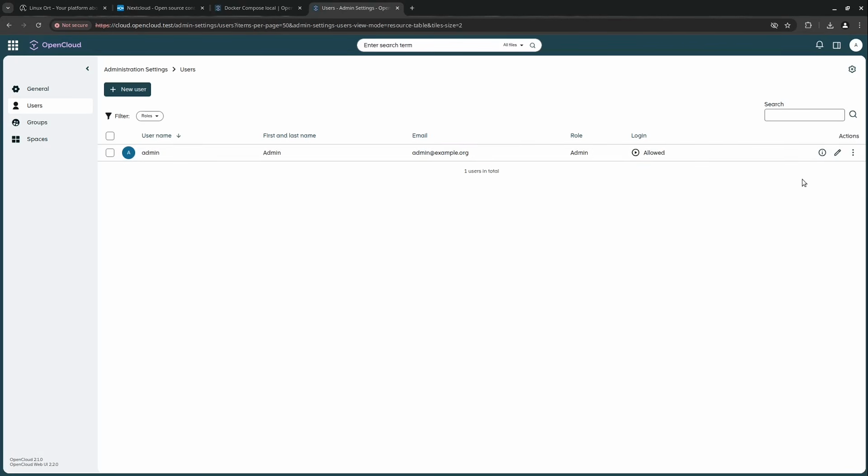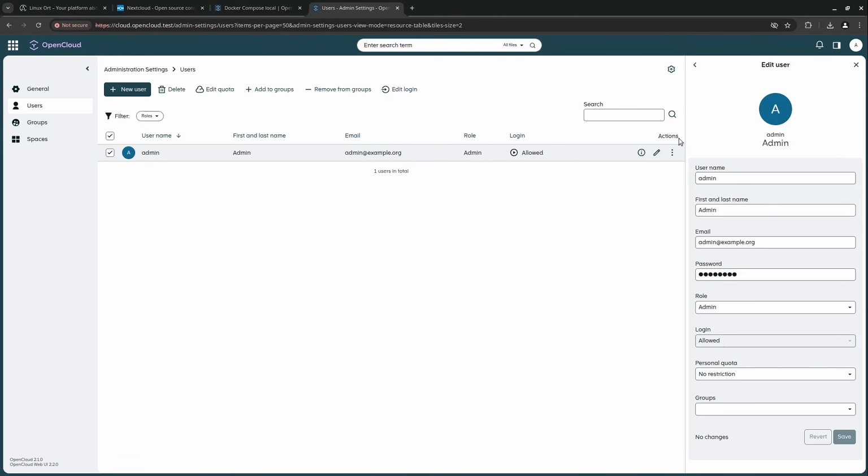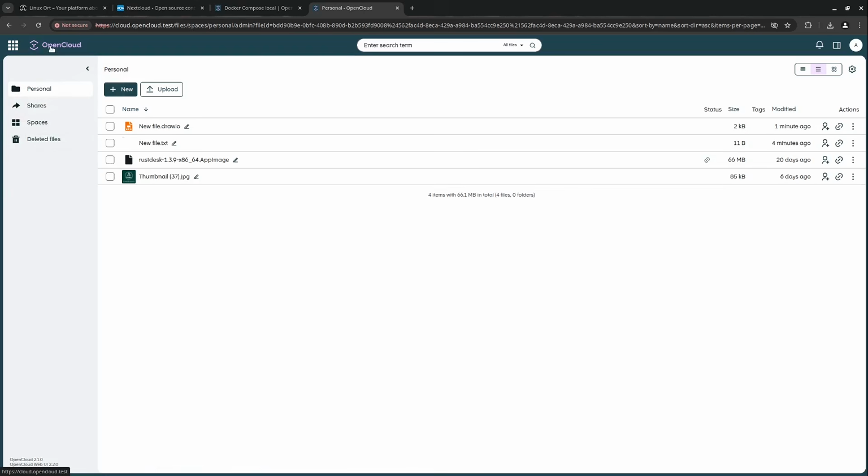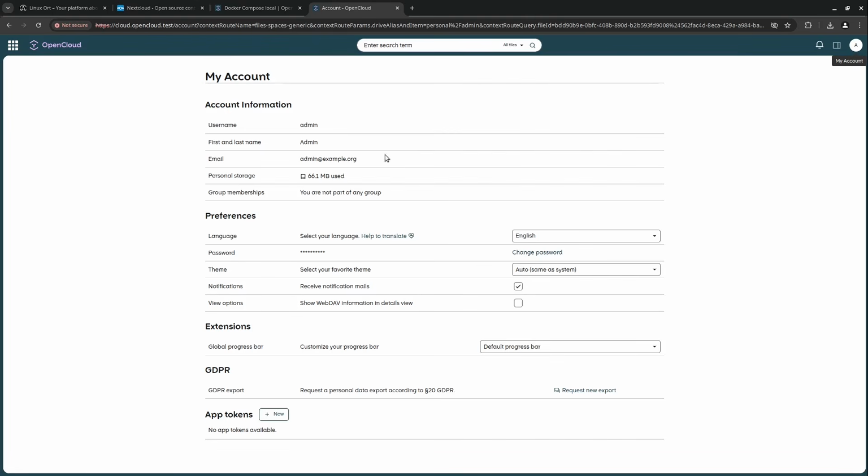Great. And if we go into a user setting itself, then we see some personal quota settings, some groups, login allowed, disallowed. Okay, for the admin, we can't change this. This is fine. But yeah, this is very, very easy, to be honest. Also, my account preferences. We also see how many megabytes we're using right up here. I guess Nextcloud has it right on the left bottom corner, but this is also okay. And then we see our preferences.